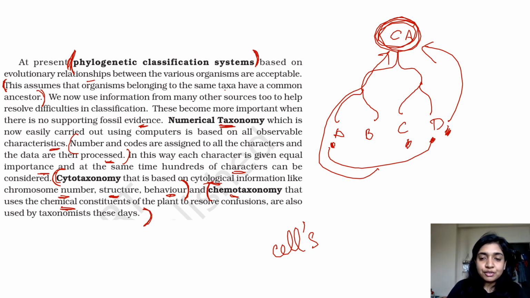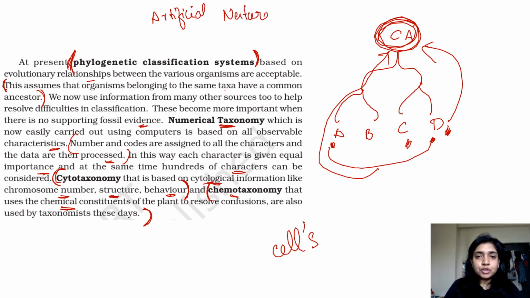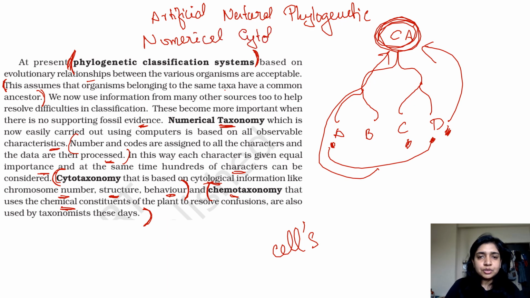Okay, so till now, how many did we read? We read artificial and natural, then we read about phylogenetic, then numerical taxonomy, then cytotaxonomy, and lastly chemotaxonomy.